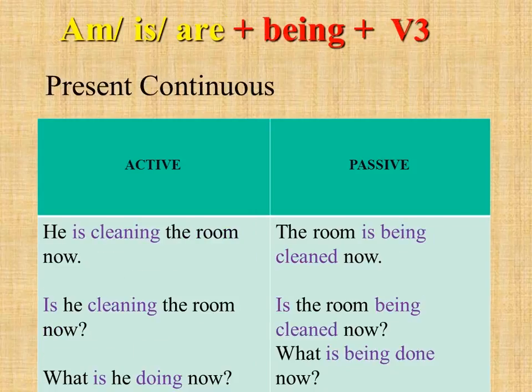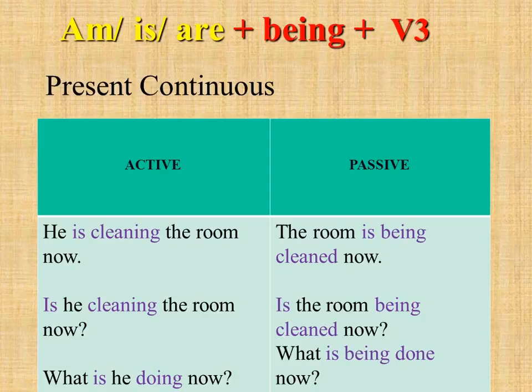It is called present continuous. So first of all, we will discuss present continuous active. Look at two sentences. So he is cleaning the room now means that he's doing it now. So he is cleaning the room now, he is doing it now. We put is plus verb plus ing form. If you want to make a question, you just put is on the first place and you have is he cleaning the room now? What is he doing now? If you want to make a general question.